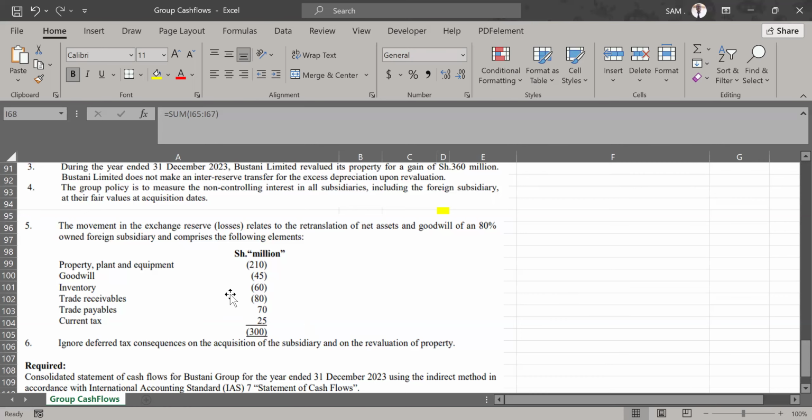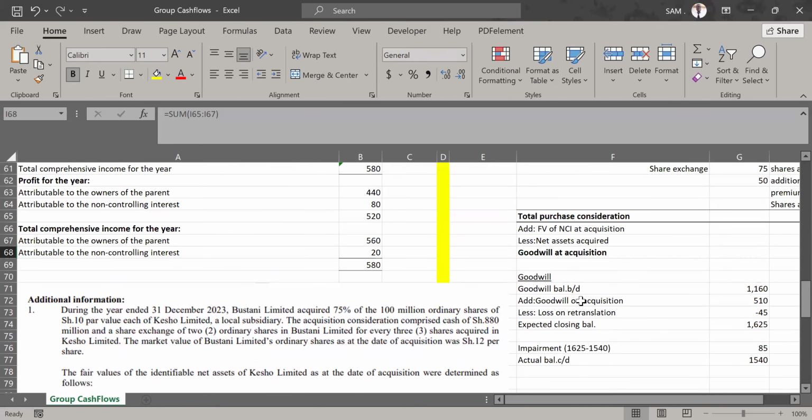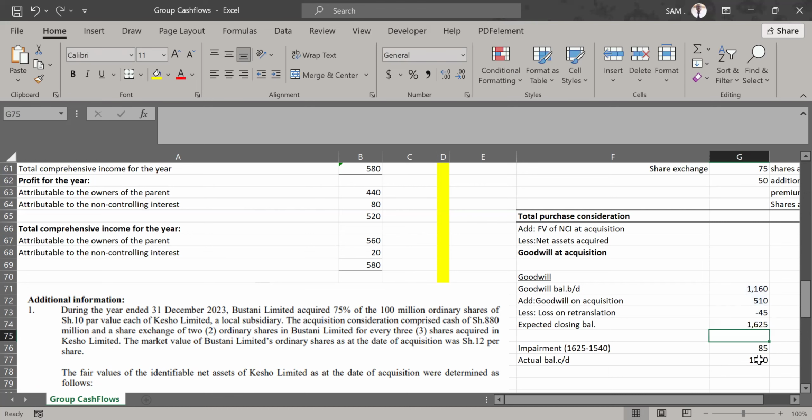Now, we brought in the element of inventory reduction in value in goodwill. Goodwill lost 45 million. So in our goodwill that we've computed, we have to also reduce it by that loss of 45 million. That's why you brought in negative 45 there. Then that gives us the expected closing balance. We expected this closing balance to be this figure of 1,625.